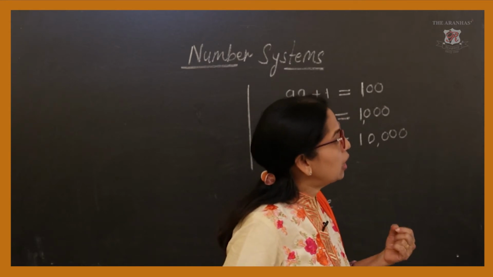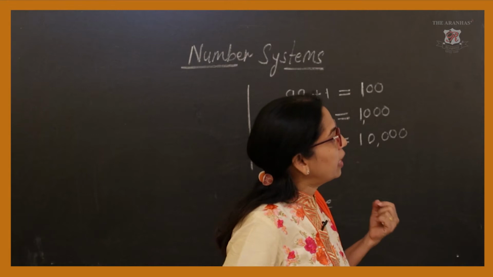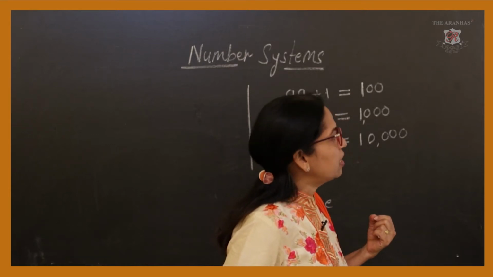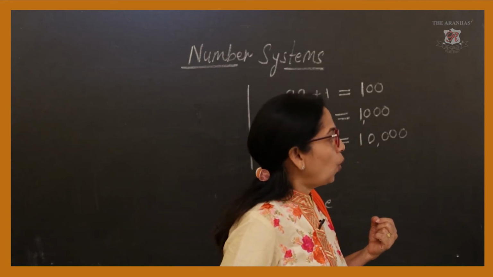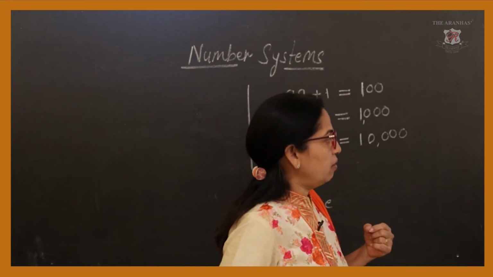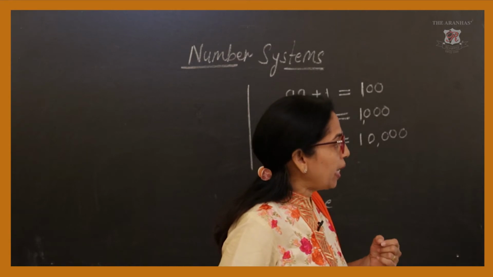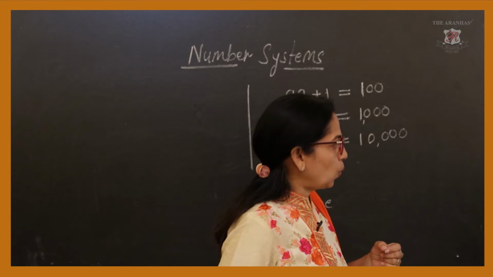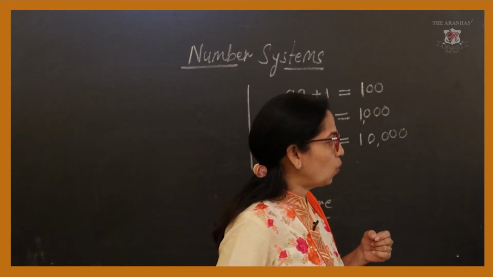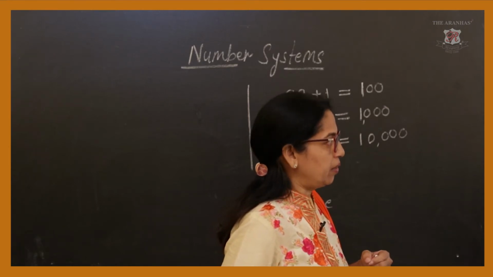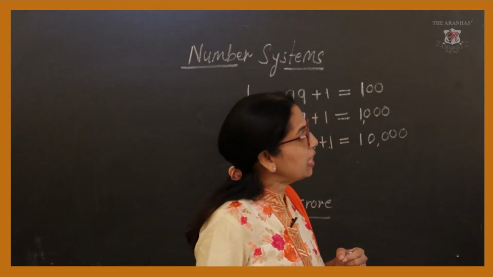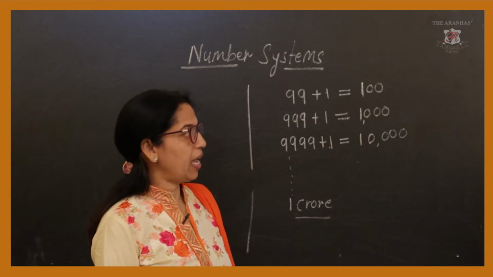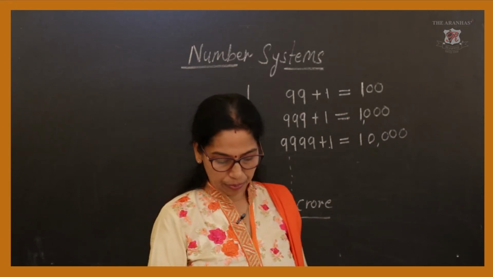After million comes 10 millions, then 100 millions, and the next one is billions. So, you have to remember that 10 lakh make a million, 10 million make a crore, and 100 crore make a billion. In this way, we have to see the place values for the given numbers.